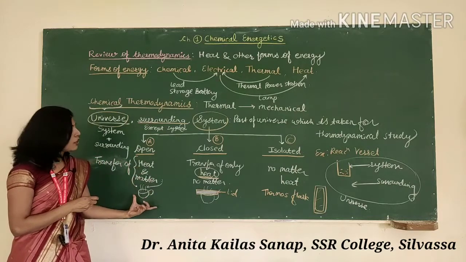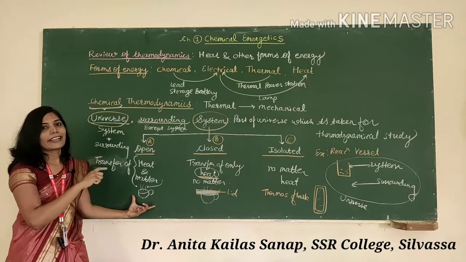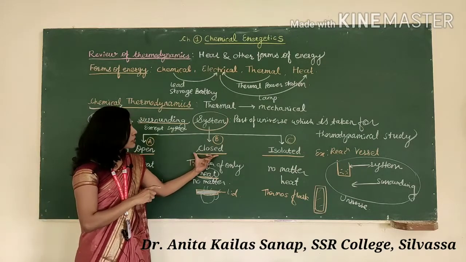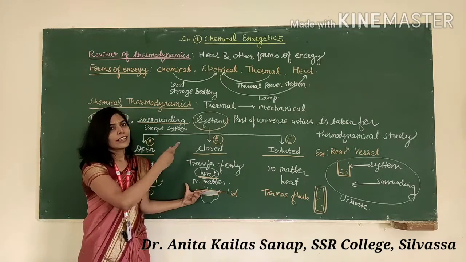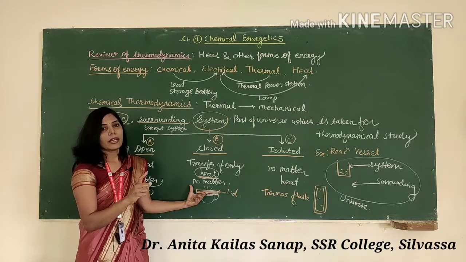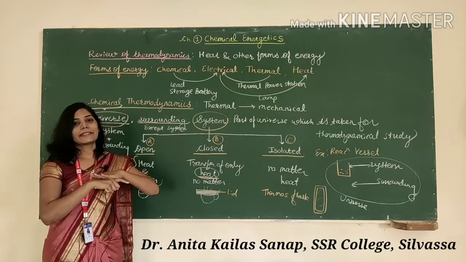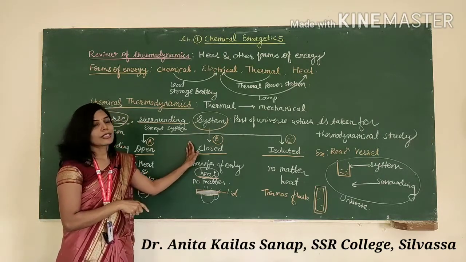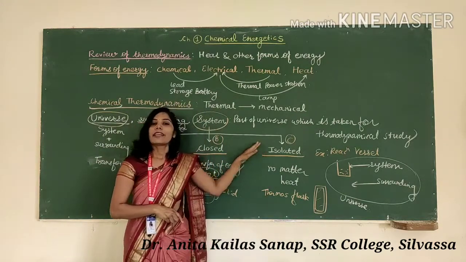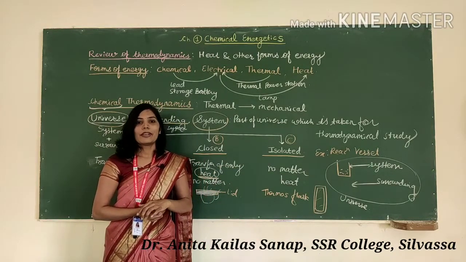Suppose we have a hot cup of tea, and here it is an open system, where there is exchange of both matter and energy, that is, heat and matter. In the closed system there is a transfer of only heat, and no transfer of matter. Suppose we have a hot cup of tea and we cover it with the help of a lid, that acts as a closed system. And the thermos flask is the example of the isolated system, where there is no exchange of heat and matter. So this is about our today's lecture.